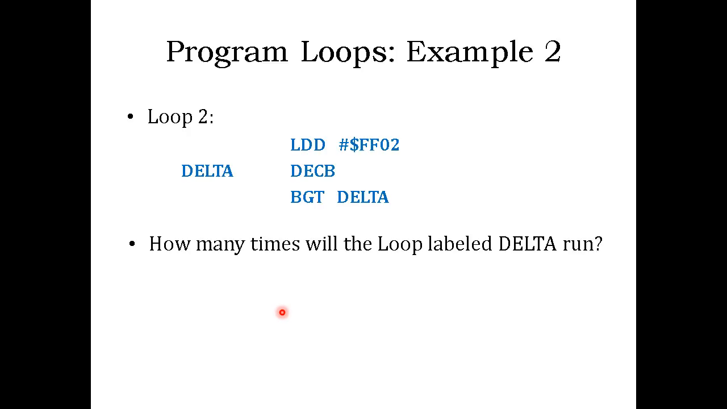Now here is another one. As you can see in the first line, we are loading something into accumulator B, and we are subtracting 1 from B in the second line. Then we go to the third line, where we have a branch instruction. Again, only line 2 and line 3 are part of the loop, because if the branch is taken in line 3, it goes back to line 2. So the loop is only the last 2 lines, not the first line.